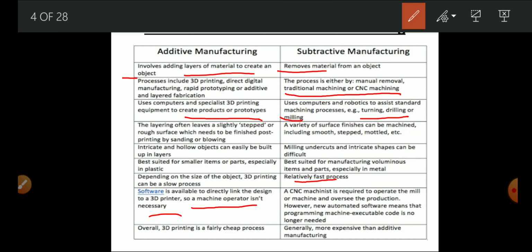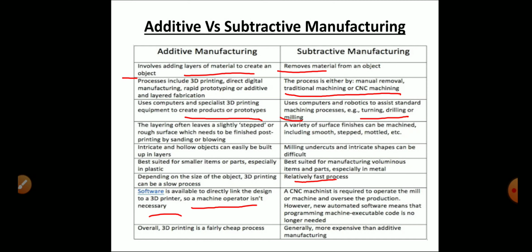Overall, 3D printing is a fairly cheap process, but generally the subtractive method is more expensive than the additive manufacturing process. So these are the basic differences between additive and subtractive manufacturing methods.